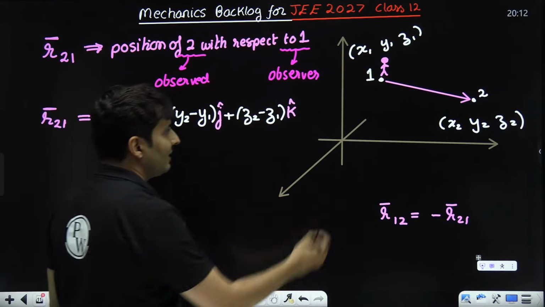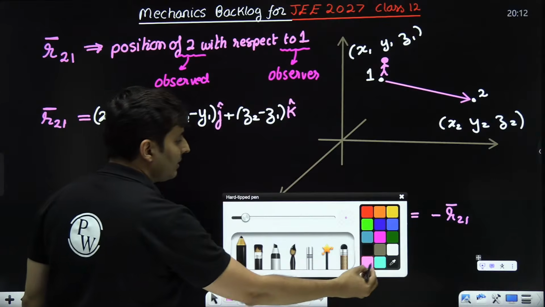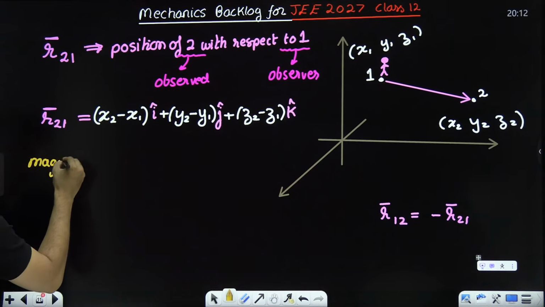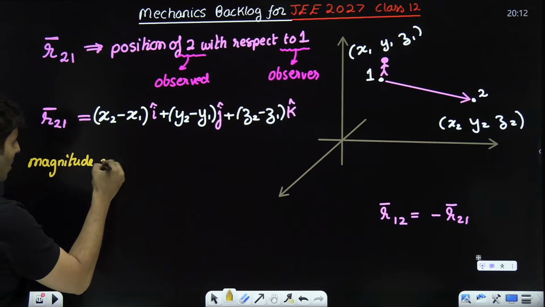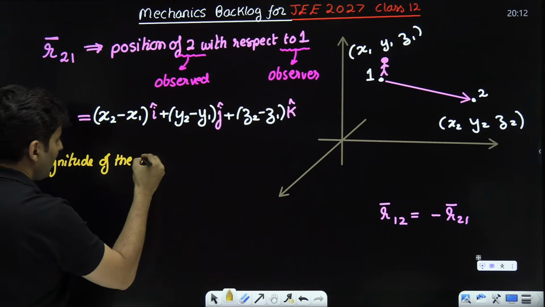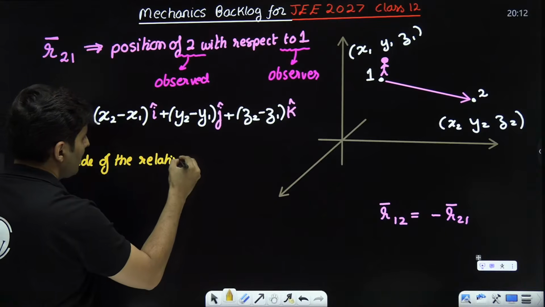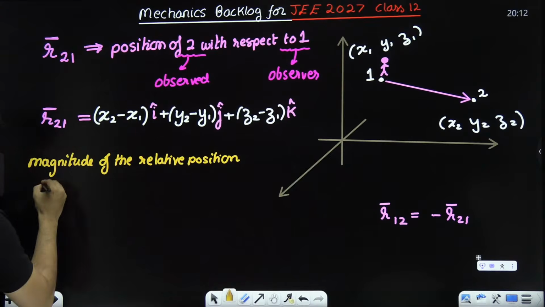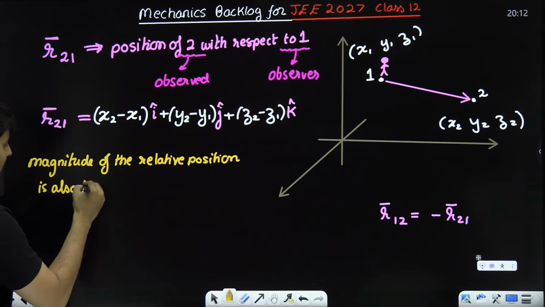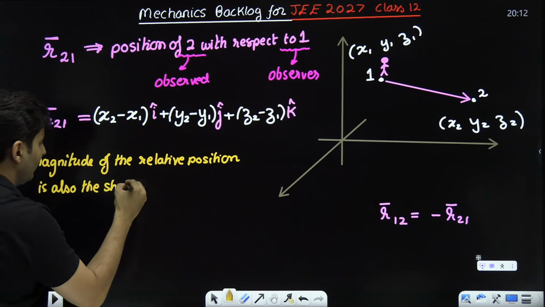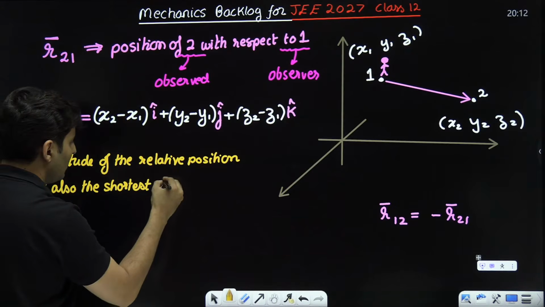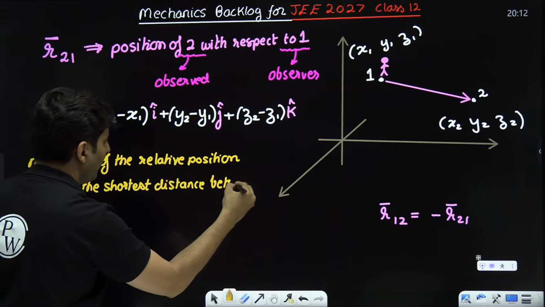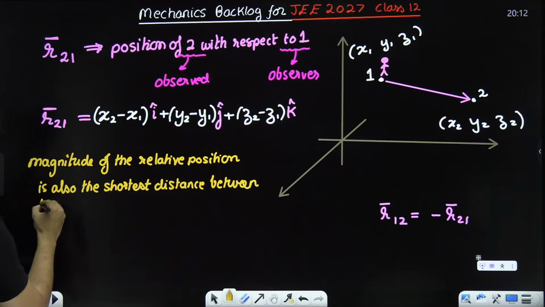If somebody asks you what's the magnitude of this, it so happens that the magnitude of the relative position is also the shortest distance between those points.